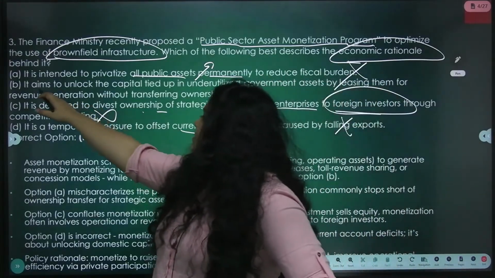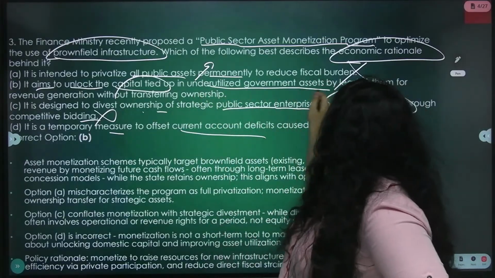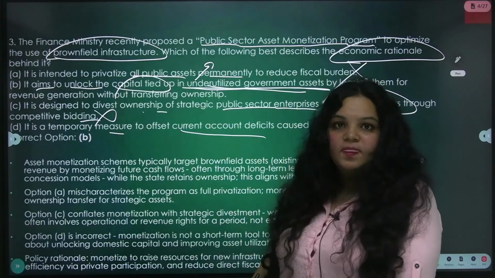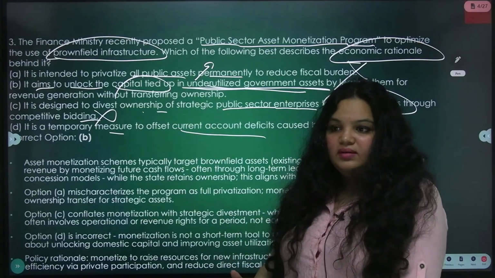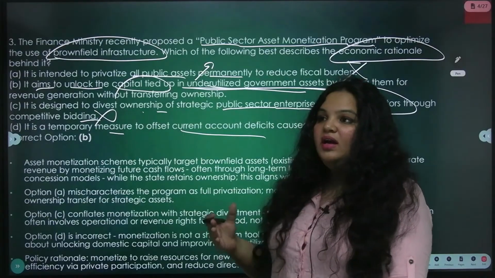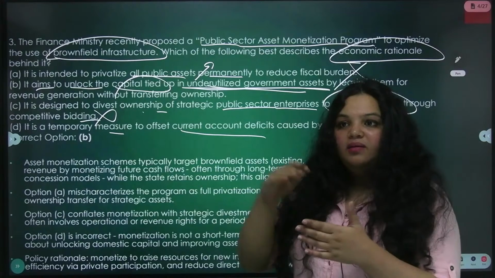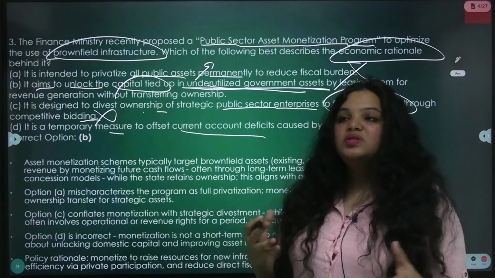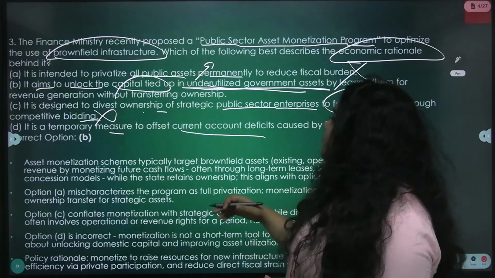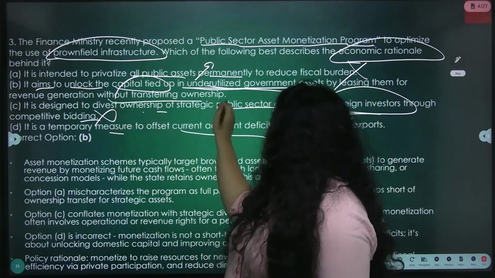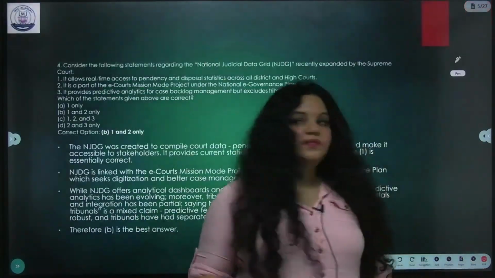Now, the top answer is it aims to unlock the capital tied up in underutilized government assets. This is the most important thing. Even competitions are being conducted. Like, government assets are there, adding solar panels to them, generating electricity. So stuff like that, that's what we're talking about, monetizing them in the sense of leasing them for revenue generation without transferring ownership. I said that in the first point. Answer is B.